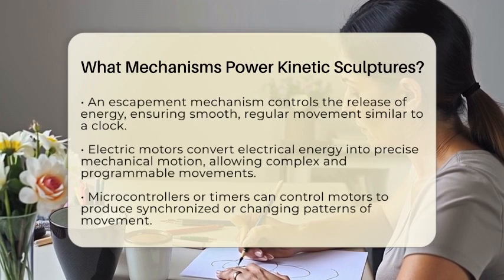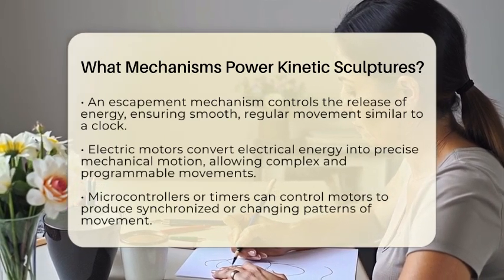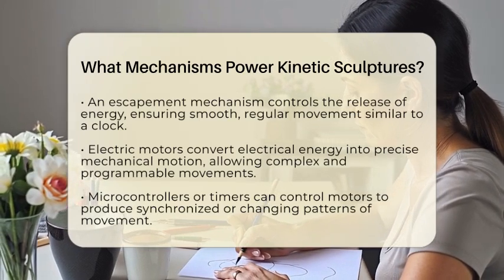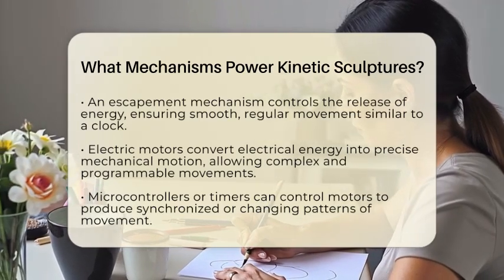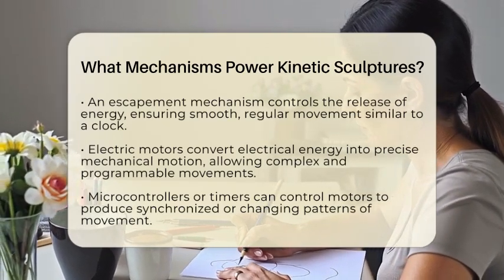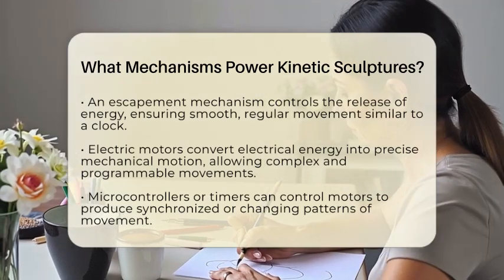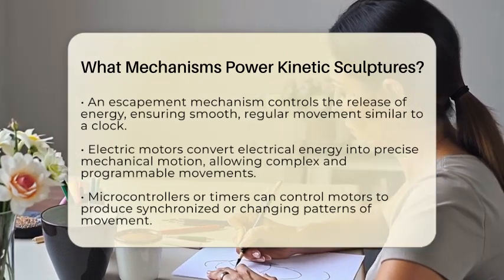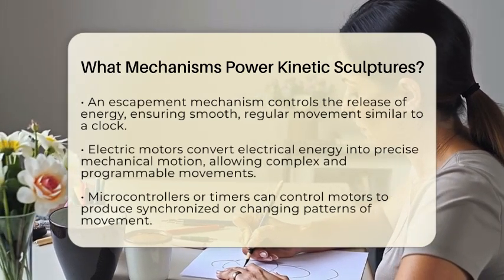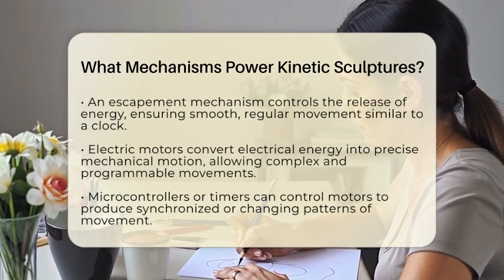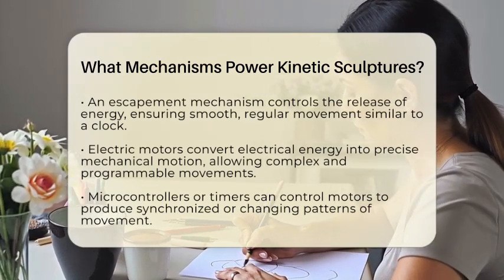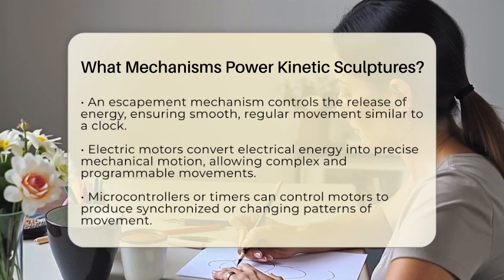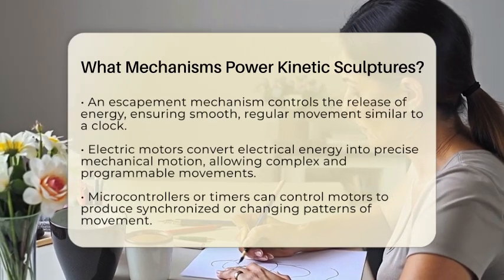Electric motors are also widely used in kinetic sculptures. These motors turn electrical energy into mechanical motion. Artists can program motors to move parts at specific speeds or in particular patterns. This allows for very precise and complex movements. For example, a sculpture might have multiple motors working together to create a choreographed dance of shapes and forms. The motors can be controlled by microcontrollers or timers, making the movement repeat or change over time.